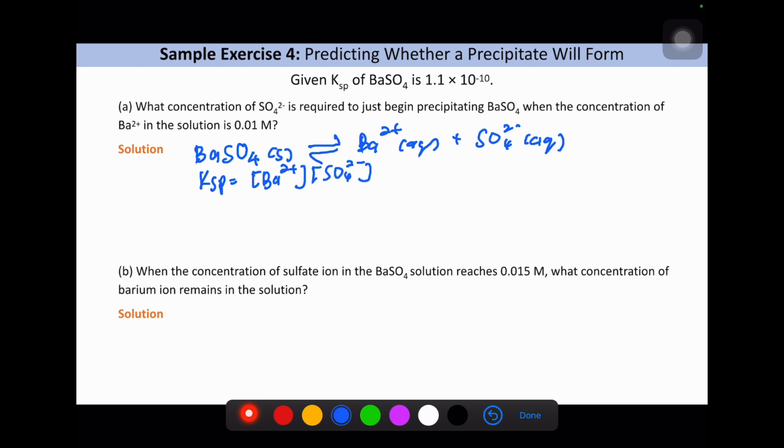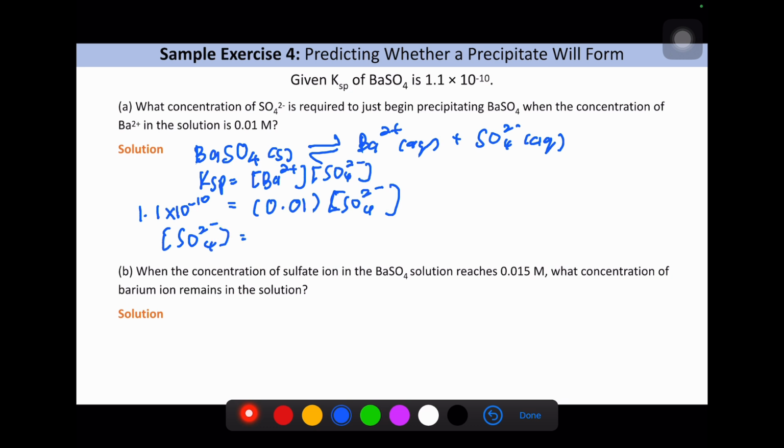This one we know already, the value for the Ksp. So we just replace, and from here we know the concentration of Ba2+ is 0.01 molar, but we don't know yet the sulfate concentration, because the question is asking you to calculate the concentration of sulfate.